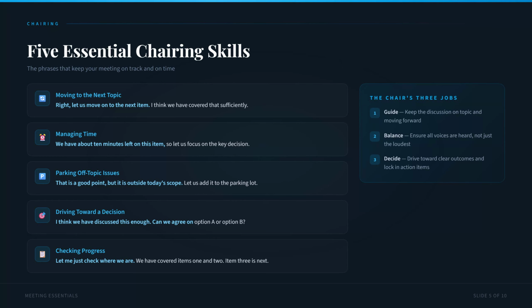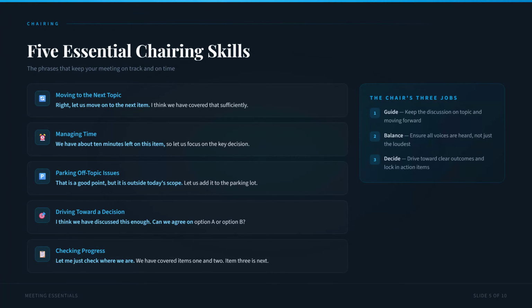Second, managing time. Say, we have about 10 minutes left on this item, so let us focus on the key decision. Time awareness is one of the most valued chairing skills. Third, parking off-topic issues. Say, that is a good point, but it is outside today's scope. Let us add it to the parking lot.